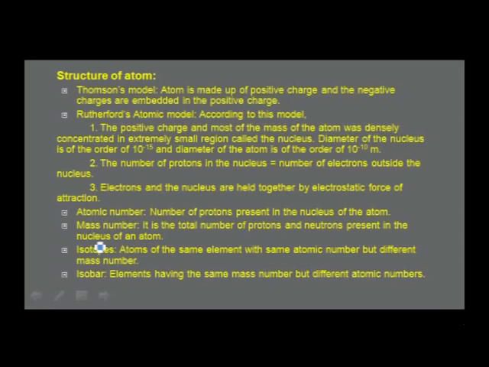Isotopes are the atoms of the same element with same atomic number but different mass number. Isobar, elements having the same mass number but different atomic numbers. So you should know the difference between isotope and isobar.